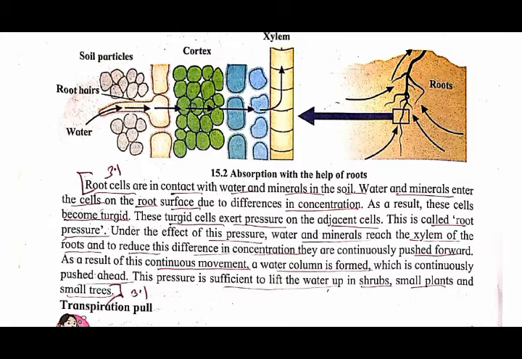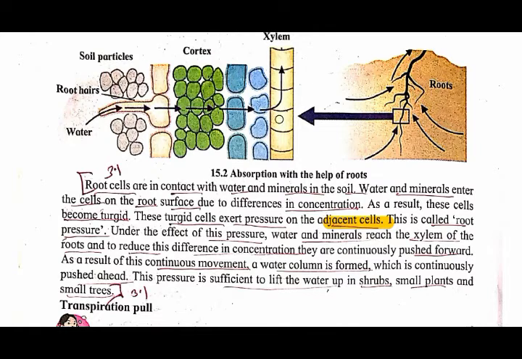In order to decrease its concentration, it creates pressure on the adjacent cell, and thus the concentration of the cell decreases. In this way the water is transported in the upward direction and reaches the xylem.